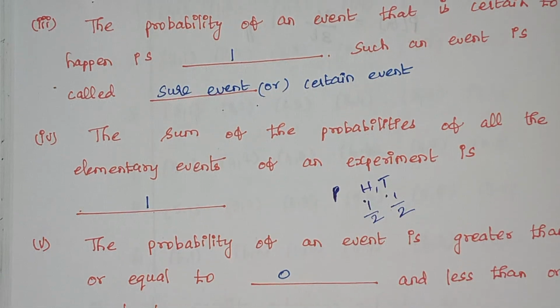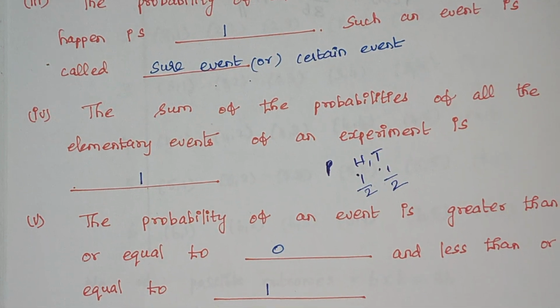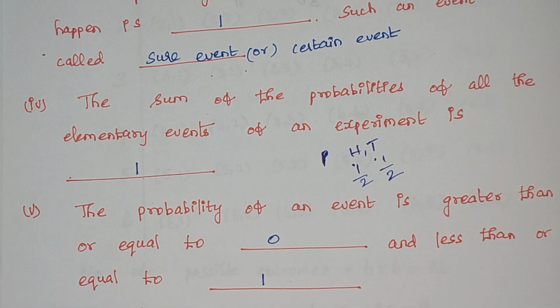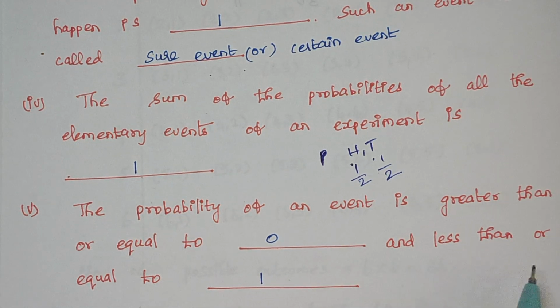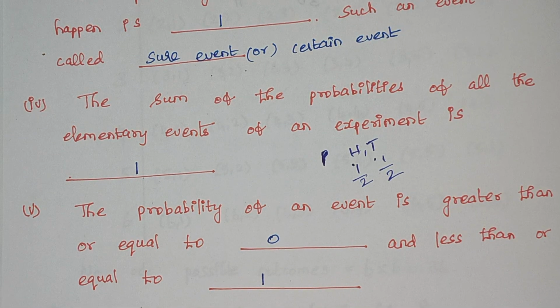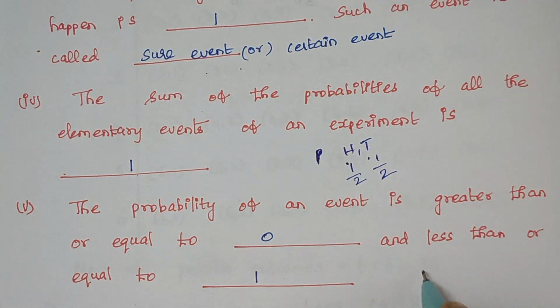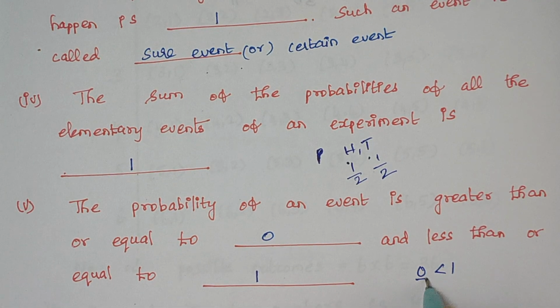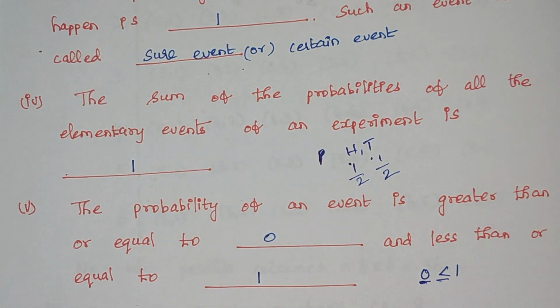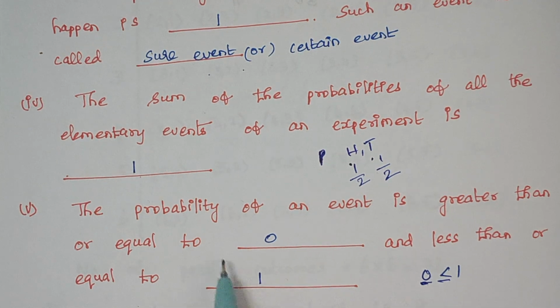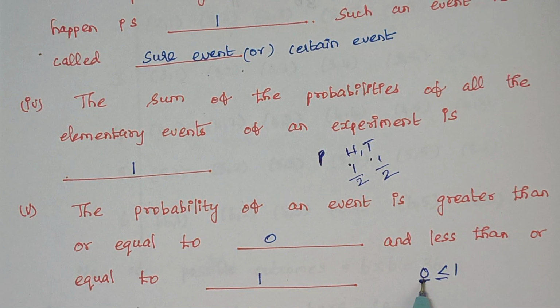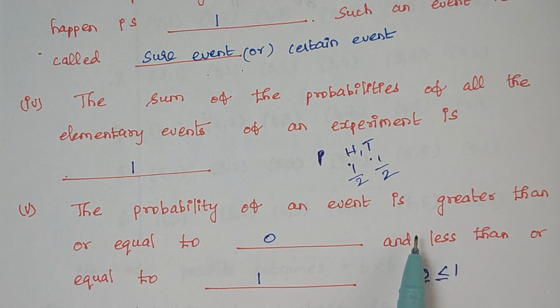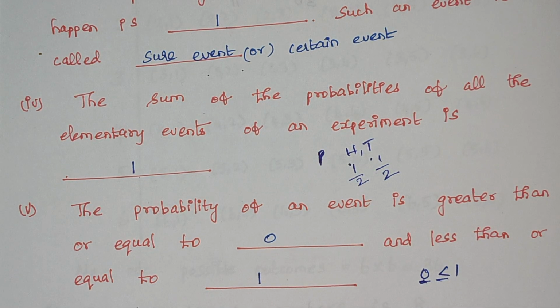Now the fifth question: the probability of an event is greater than or equal to 0 and less than or equal to 1, because the probability range lies between 0 and 1. Right. So it can be greater than or equal to 0 and it is less than or equal to 1.